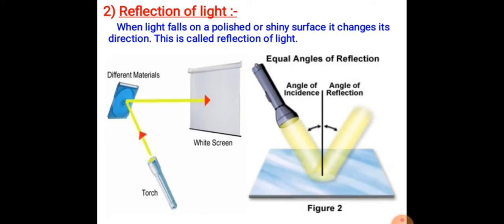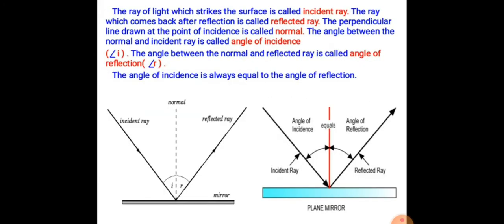Different materials reflect light differently, such as white screens. The ray of light which strikes the surface is called the incident ray. The ray which comes back after reflection is called the reflected ray. The perpendicular line drawn at the point of incidence is called the normal. The angle between the normal and the incident ray is called the angle of incidence.